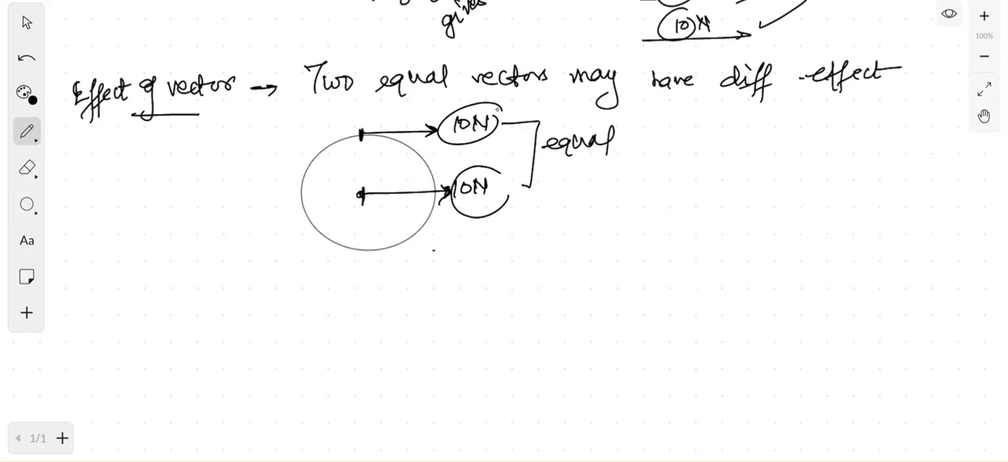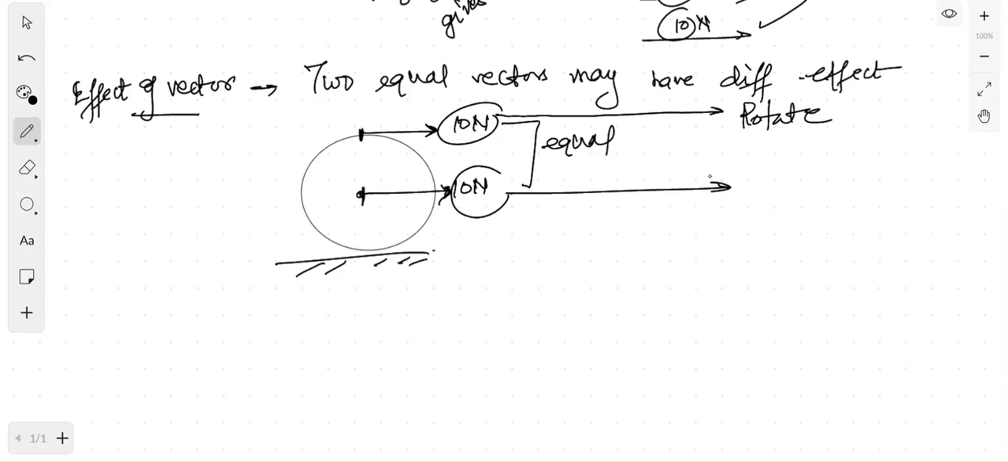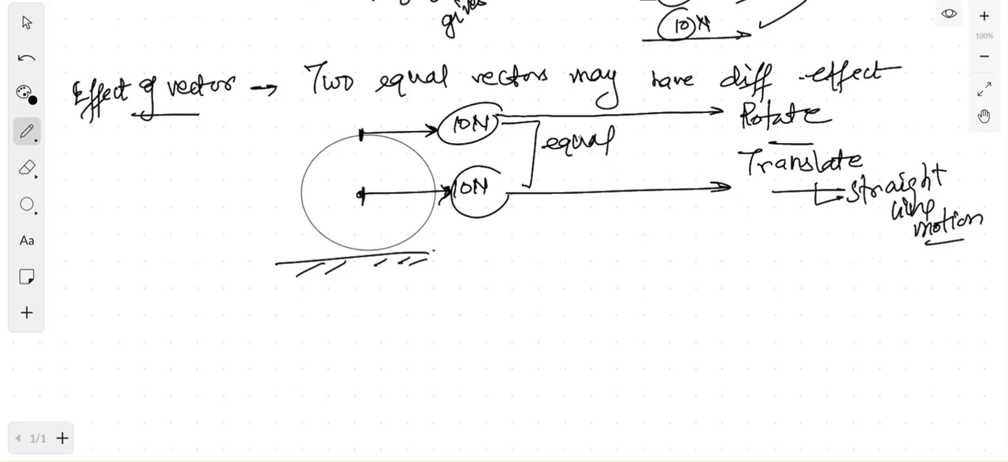But the difference is, with the help of this force of 10 Newton which you have applied at the top, your wheel will actually rotate, but with the help of this 10 Newton force which you have applied at the center of mass, your wheel will not rotate, it will translate. Translate means straight line motion. So the point is that these two vectors are equal but their effect is not the same. This is one thing.